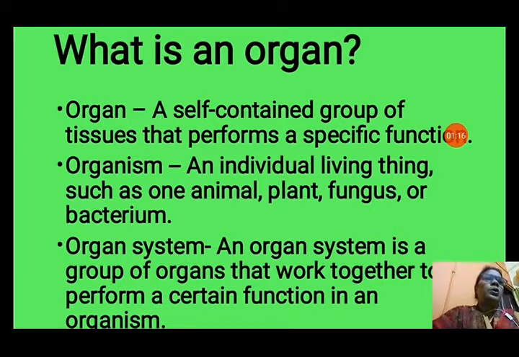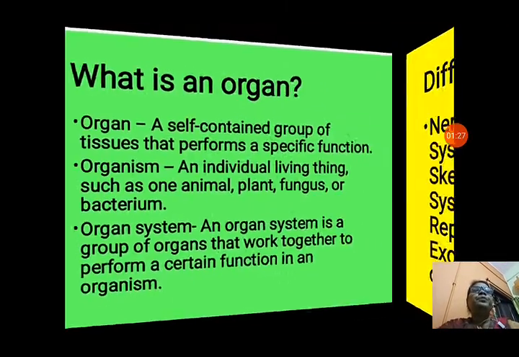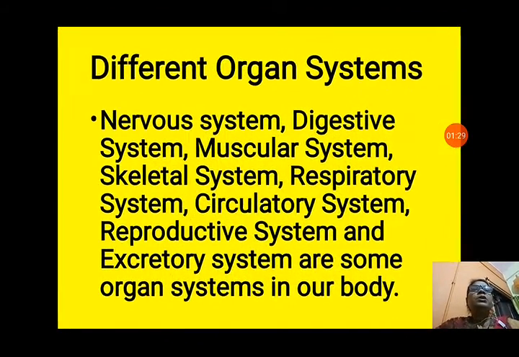So like this, many organ systems are there in our body, and these are all groups of many organs working together for a particular job. Like the digestive system is working for digestion of our food. Next we will see about the different organ systems.